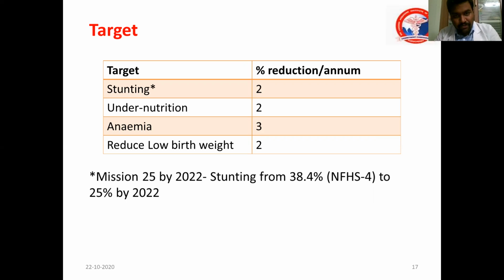This 38.4 is taken in the NFHS survey, that is 2015 to 16. From that year onwards, each year there should be a 2% minimum reduction. That is around 5 years: 16, 17, 18, 19, 20, 21. If you reduce it, at least a 25% stunting target should be achieved by 2022. But with this COVID scenario, an unexpected scenario, the chance of reaching it might be difficult. Okay, let's see what happens in 2022.